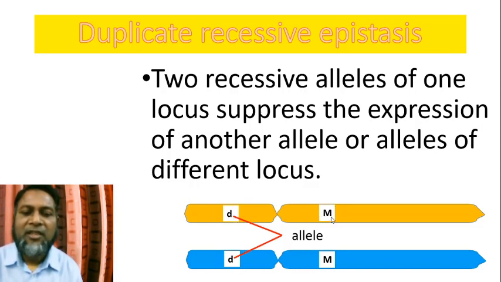One is D, another is M. Small d means it is recessive, and capital M means this is dominant. In this case, dominant M cannot express due to the recessive d allele. When this occurs, it is known as duplicate recessive epistasis.